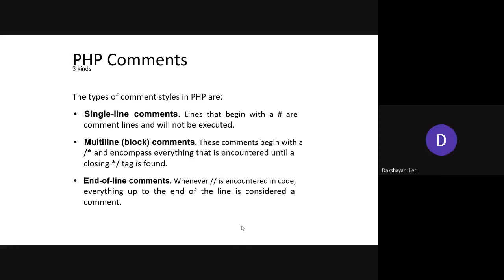Yes, ma'am. Okay, so coming to the comments, I need not tell you what is meant by a comment, isn't it? You already know from other programming languages why you require comments in any programming language, right? As with the other programming languages, PHP also supports three types of comments: single line comments, multi-line comments, and end of line comments. So how to write the single line comments?